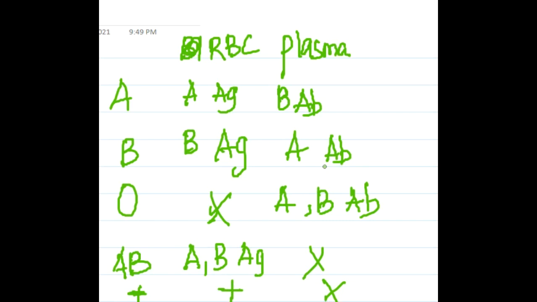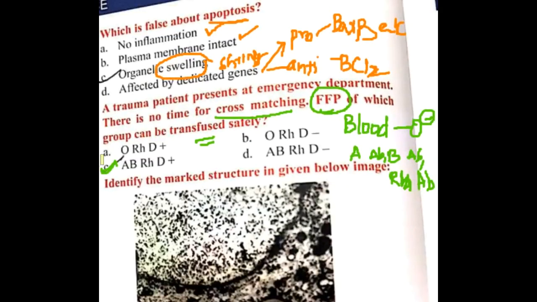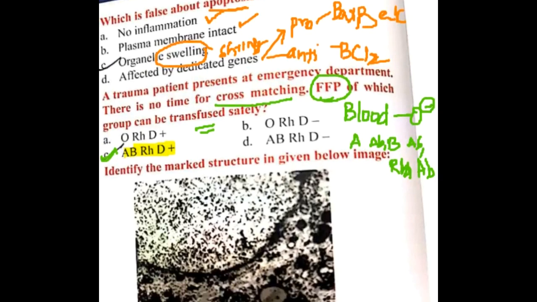So if you want to transfuse plasma which has no reaction, then obviously you should transfuse AB blood group, because there are no antibodies in the plasma, and RH positive blood group, because they have no antibodies in the plasma. So obviously here the answer is AB and RhD positive plasma that you should transfuse.